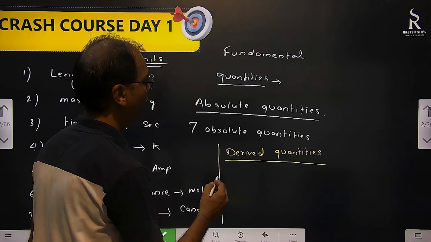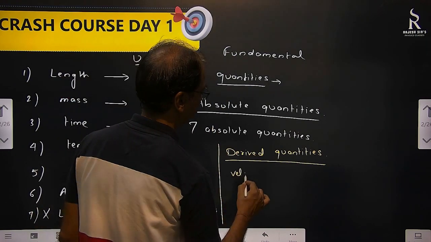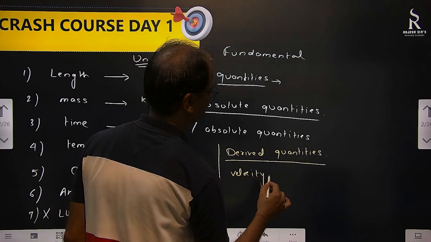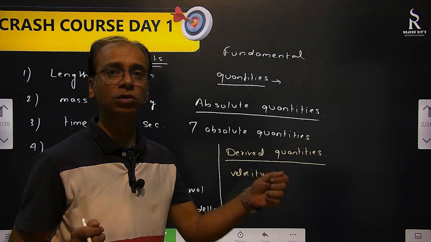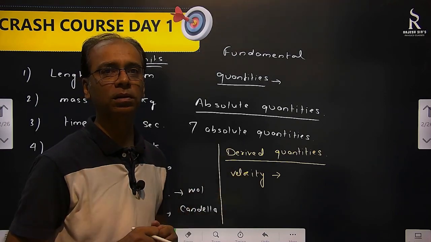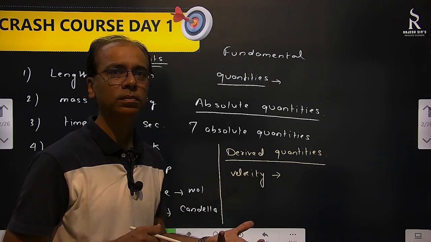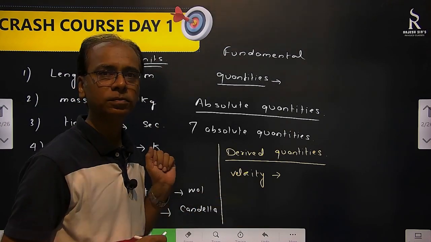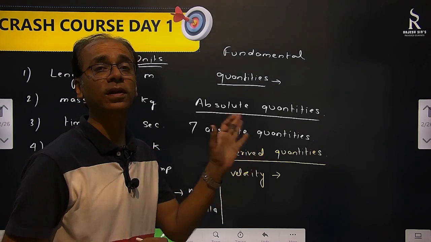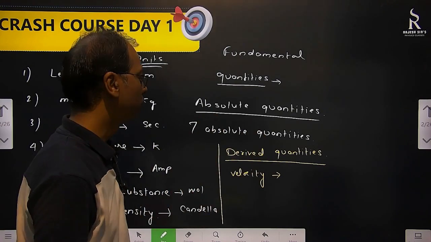Suppose velocity. Velocity is a derived quantity. First you find out how much distance you have traveled, in how much time. So it depends on distance, it depends on time. Distance means length. So this depends on length and time. So this is a derived quantity.